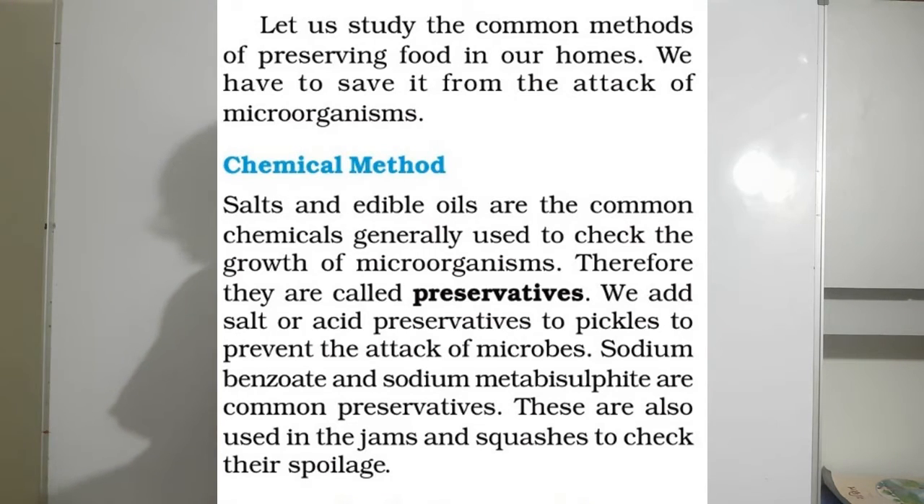Salt and edible oils are the common chemicals generally used to check the growth of microorganisms. Therefore, they are called preservatives. We add salt or acid preservatives to pickles to prevent the attack of microbes. Sodium benzoate and sodium metabisulfite are common preservatives. These are also used in jams and squashes to check their spoilage. So this is the method, that is, we preserve food by chemical method. Friends, in the textbook, two preservatives are given, sodium benzoate and sodium metabisulfite. You need to remember this.